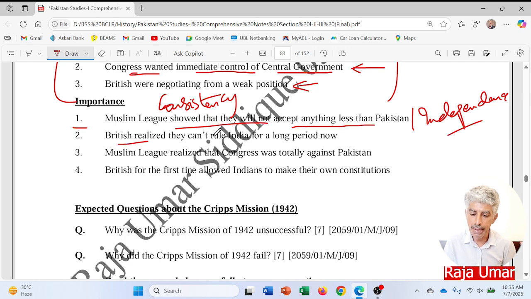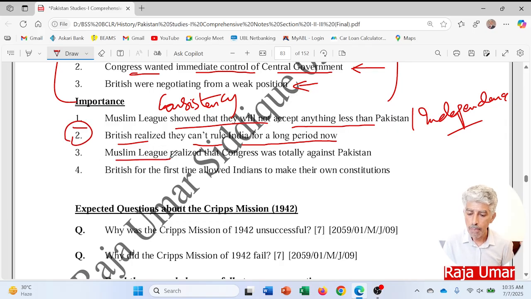The British realized that they could not rule India for a long period now. So on the rejection of the Cripps Mission, the British started thinking that now the sun is going to set. So sunset was really very much inevitable, and they started realizing it after the rejection of the Cripps Mission.